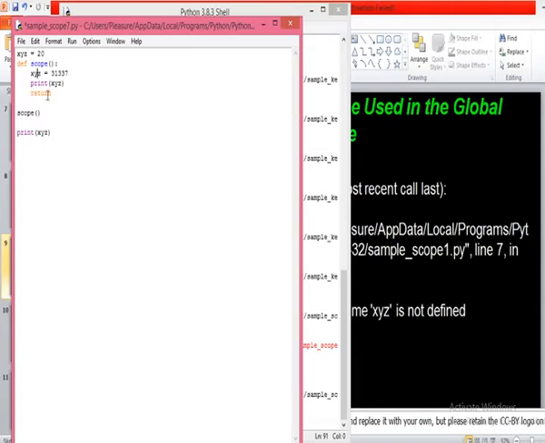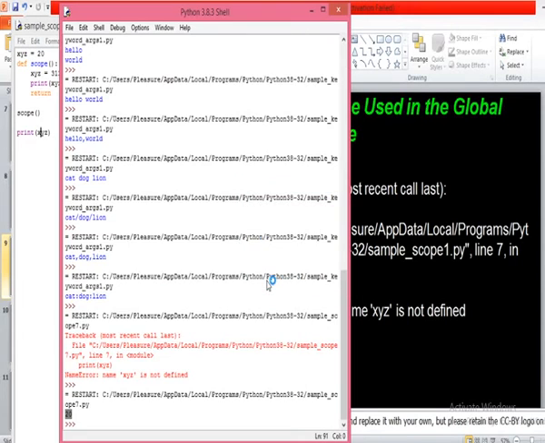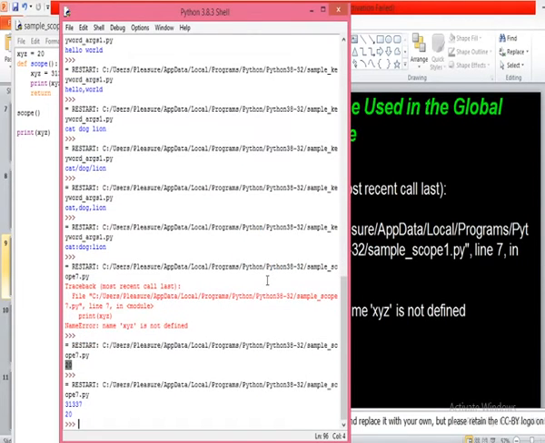After that the function ends, so this xyz will be destroyed, right? After that we have one more print statement with xyz, so now this xyz will be taken from the global variable. That's why 20 will come on the screen. That's why 31,337 followed by 20 will be displayed. Did you get this one now?